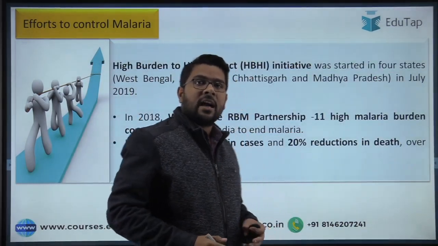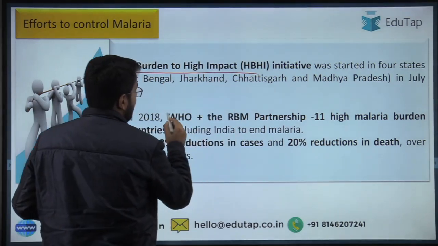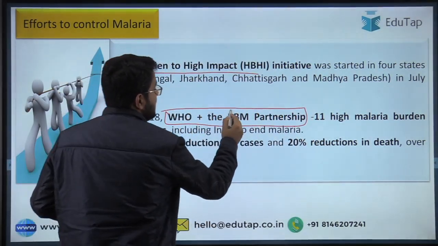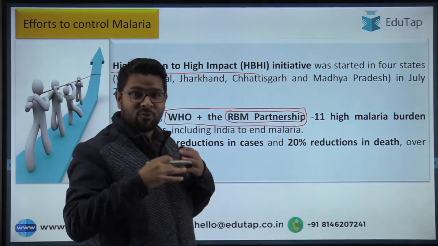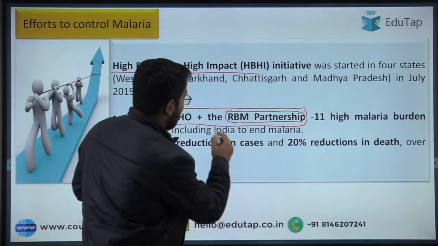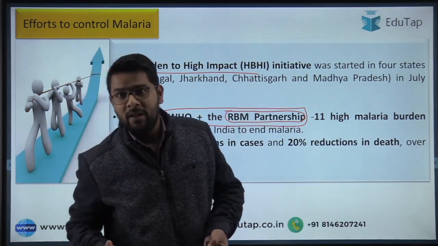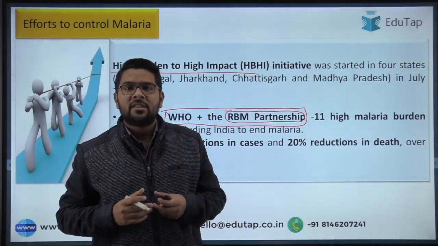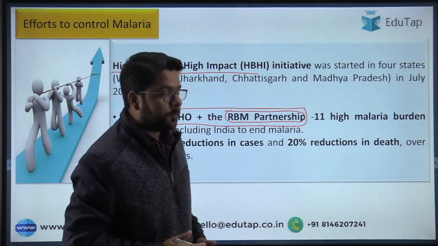Then guys, there is this High Burden to High Impact initiative which was launched by WHO in collaboration with the RBM Partnership. This is actually a name of an entity. The RBM Partnership is basically a platform. This is the name of the platform, and this is a global platform that mobilizes action and resources in regard to the control of malaria.